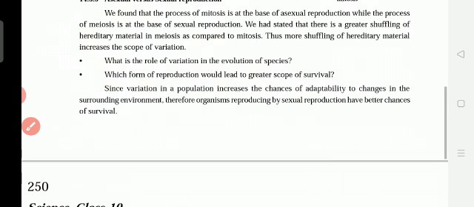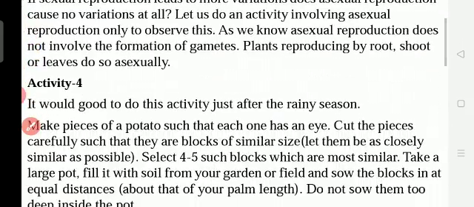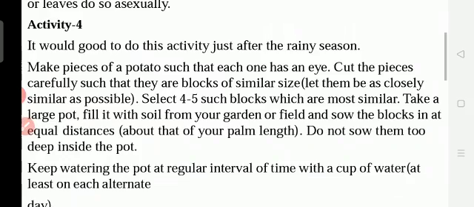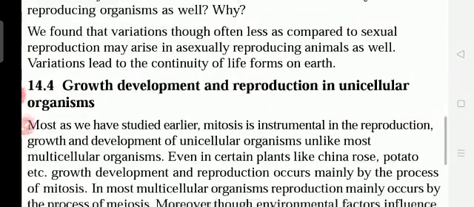So such variation in a population increases the chance of adaptability to changes in the surrounding environment. So according to the changes, we also change ourselves. Now COVID-19 is there, lockdown is there, and according to that we lived. So like that only it is there.